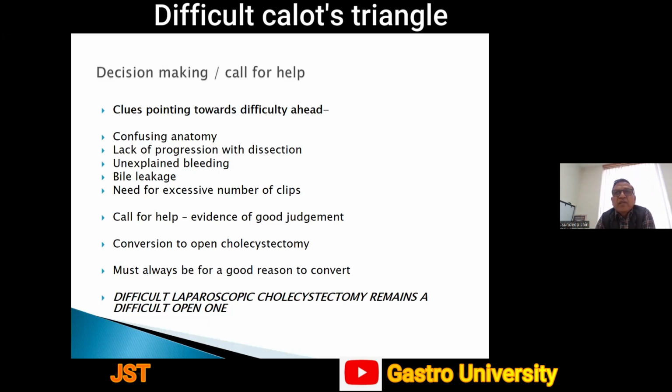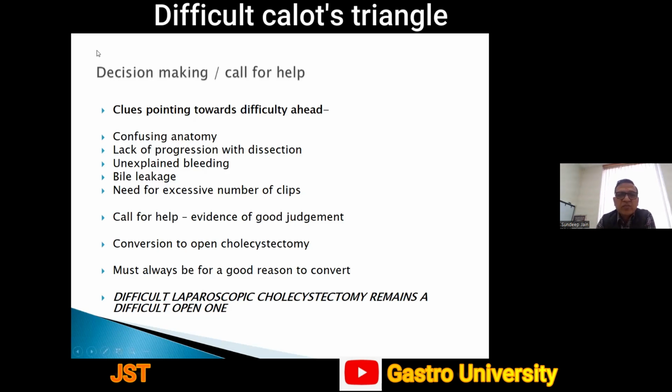And don't mind if the other surgeon is junior to you, because it is not about seniority which matters most. It's about the unbiased view of the situation and suggestion given by the person. So you may have a younger colleague in your department, but even if you call him or her, the chances are that you would be in a better position to deal with these situations.